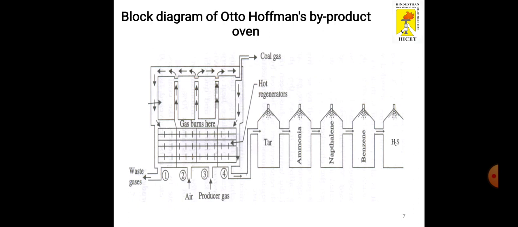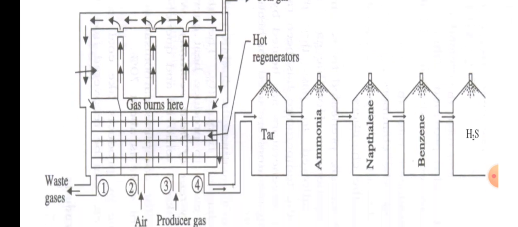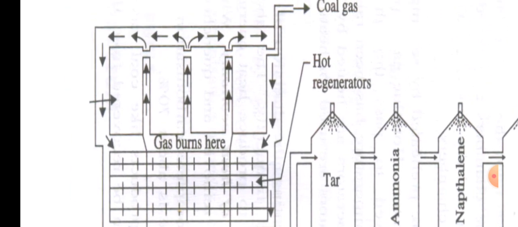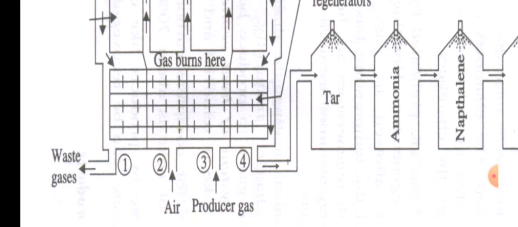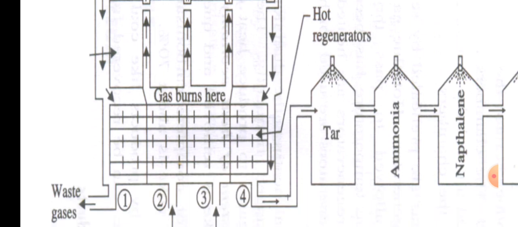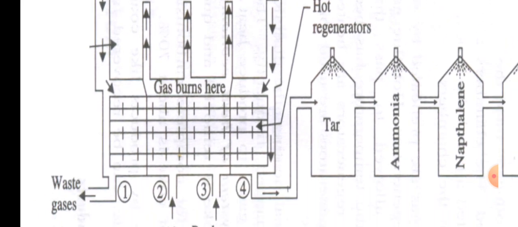This is a block diagram of Otto Hoffmann's byproduct oven. You can see here how the coal gets converted to coke represented in this diagram. This is the main chamber of the oven. There are 4 chambers at the top. Inside these 4 chambers, coal is filled, and in the lower part you can see the inlets 1, 2, 3, 4. 1 is the outlet of the waste gases, and 2 and 3 are the inlets of the fuel gases, like air and producer gas, which increase the temperature inside the oven.